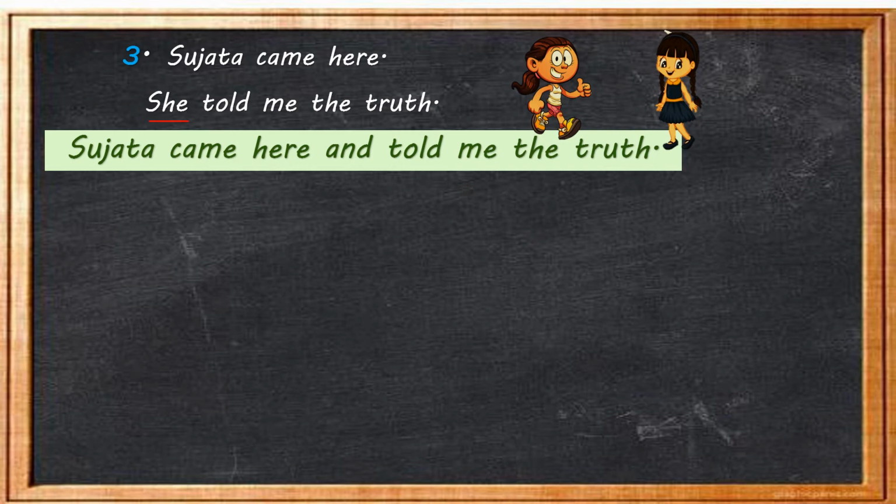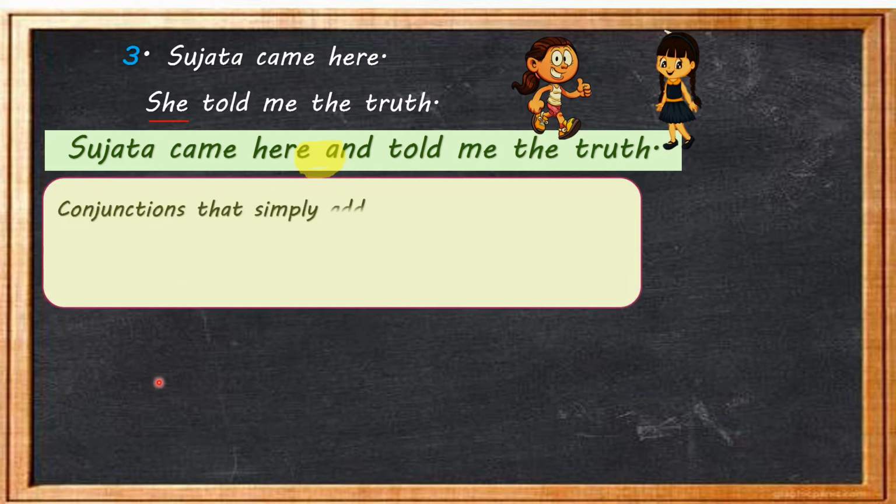And what conjunction are we using here, children? We are using the conjunction and to combine these two sentences. So children, and is a conjunction that we simply use to join facts, or we can say to join sentences having equal importance. Is it clear? Let's see the different conjunctions that we use for joining such sentences.